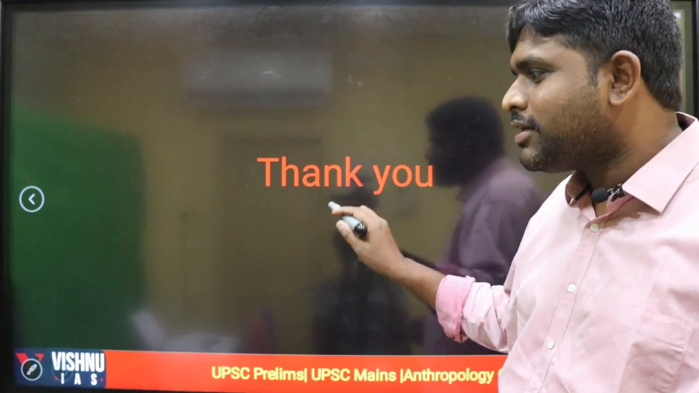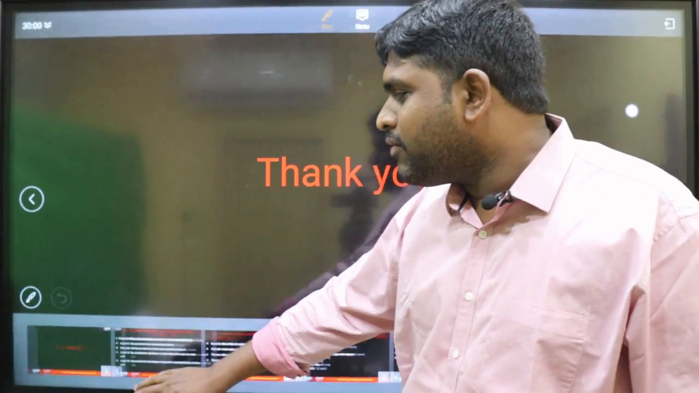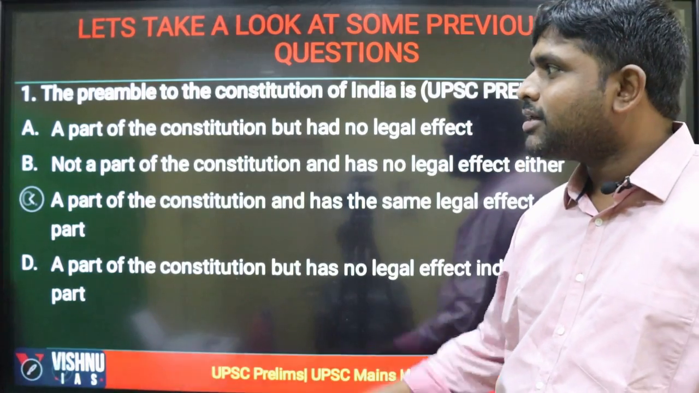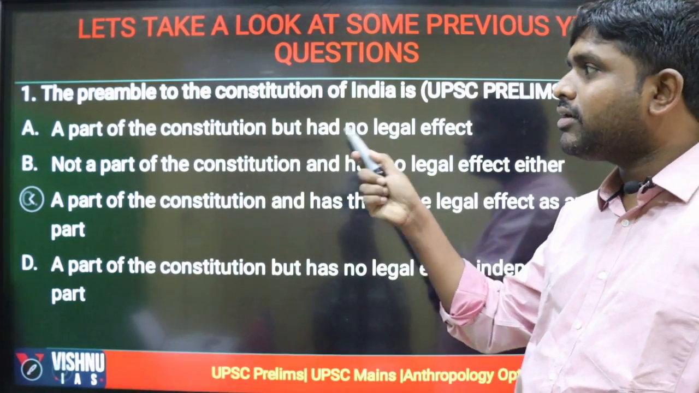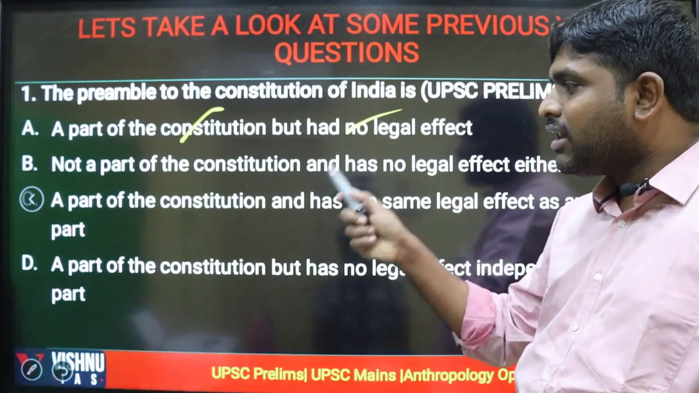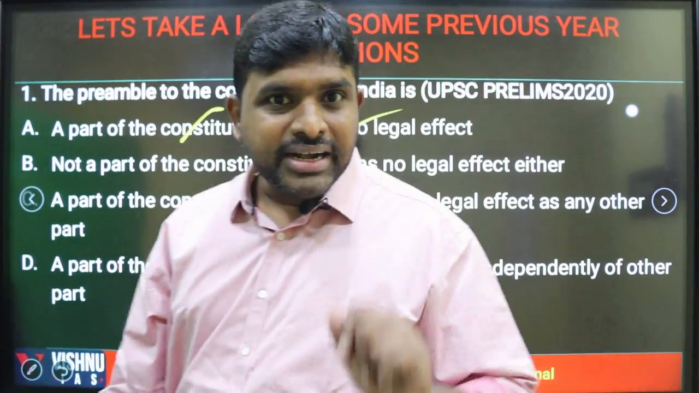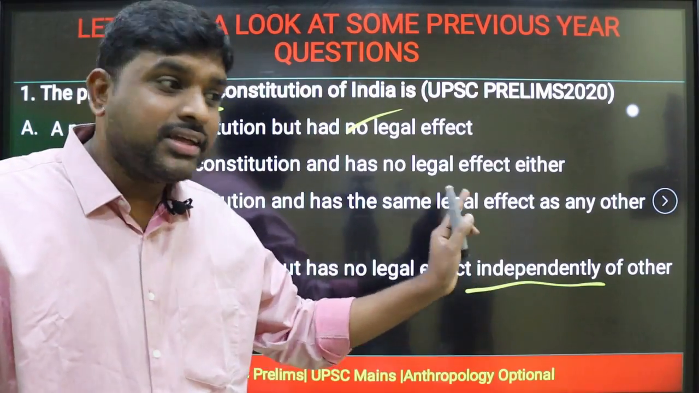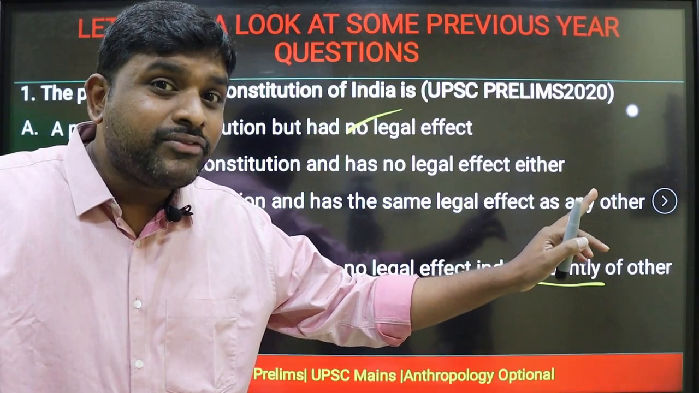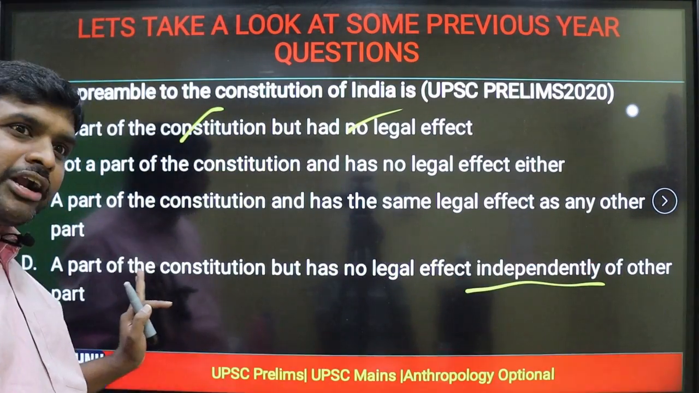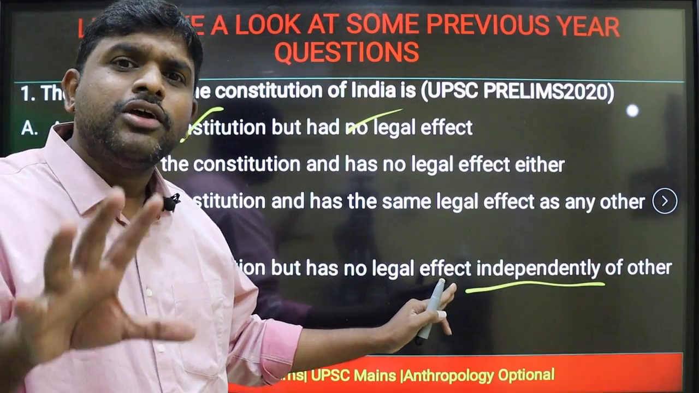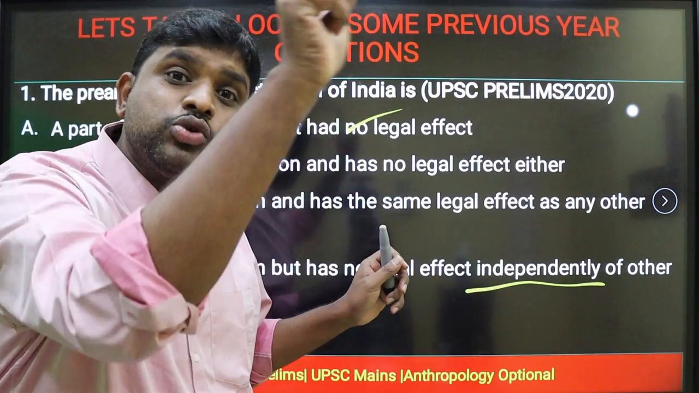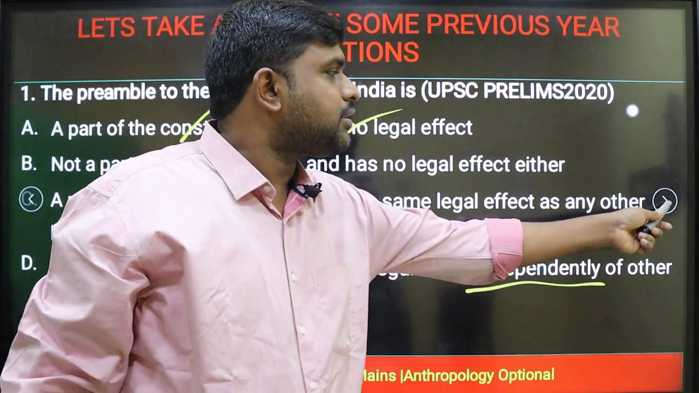I will go to the MCQs. The beginning MCQs which I started, we will answer them. The preamble to the Constitution of India is a part of the Constitution but has no legal effect independently of other provisions. The same provisions are also present in fundamental rights. So it is a part of the Constitution, has no legal effect, and is not justiciable independently, whereas fundamental rights are justiciable. So this is the right answer.